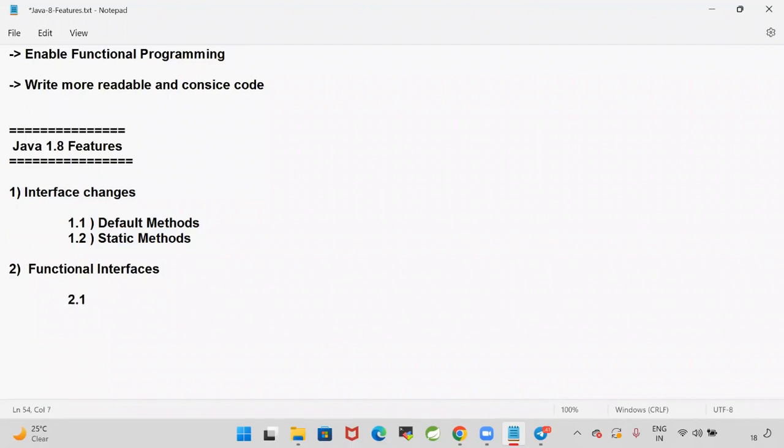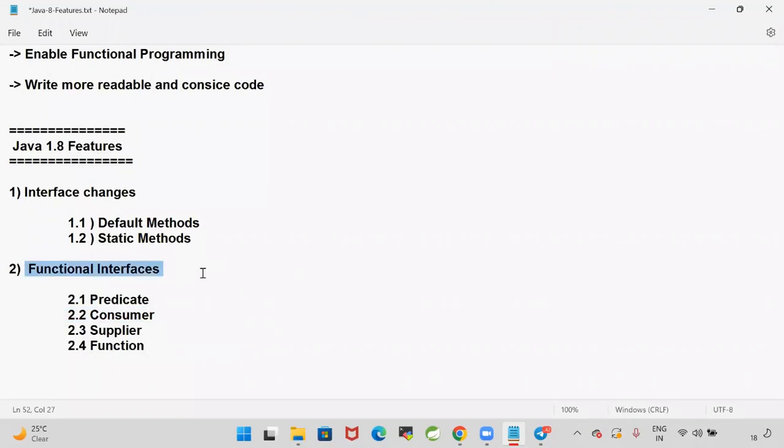In the functional interface, they provided several predefined functional interfaces. One is called predicate and bipredicate. They provided consumer and biconsumer interface, and supplier interface is available. And function interface is also available. Okay guys, predicate, consumer, supplier, function, like that, these are predefined functional interfaces that are introduced in Java 1.8.